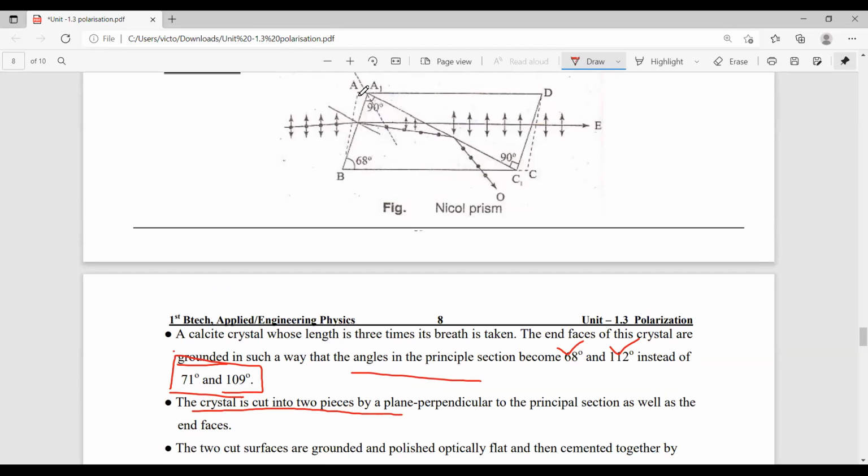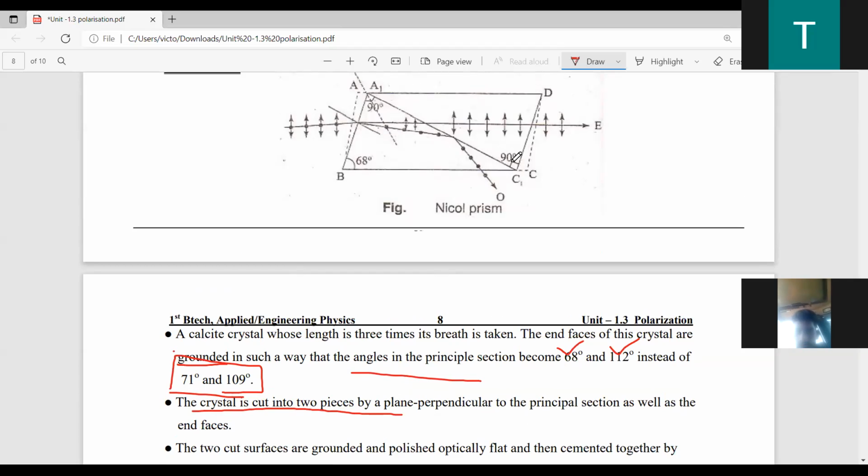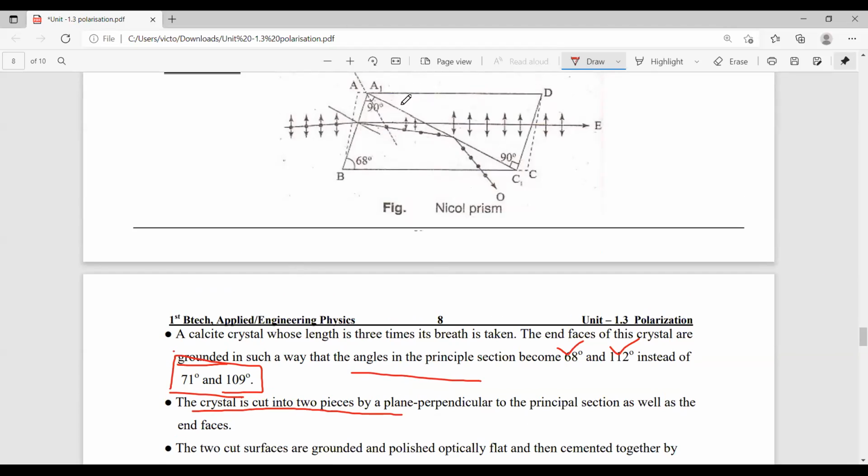Here you observe that this is the cutting position. It is exactly perpendicular to the principal section as well as the end faces. So it makes a 90 degree angle with the end faces, and here also it makes a 90 degree angle with the end faces.